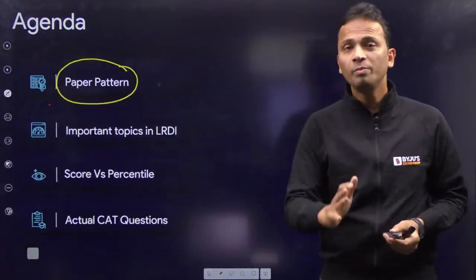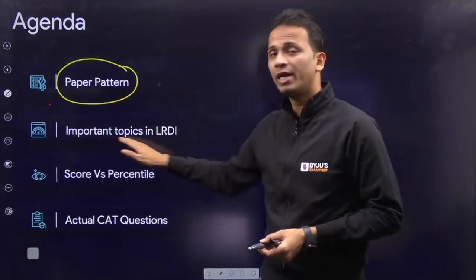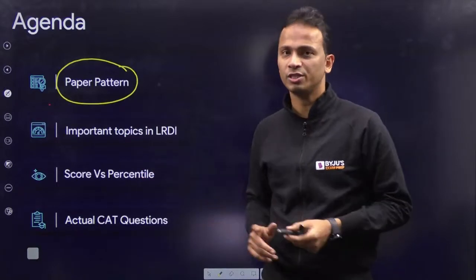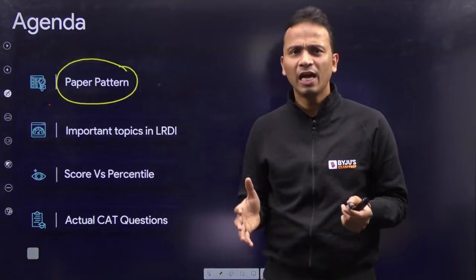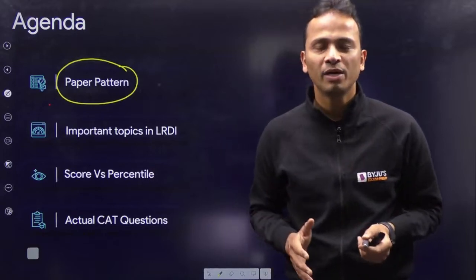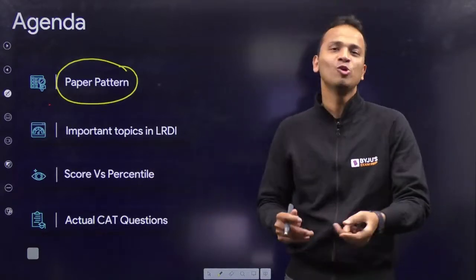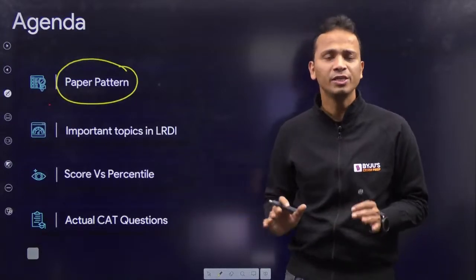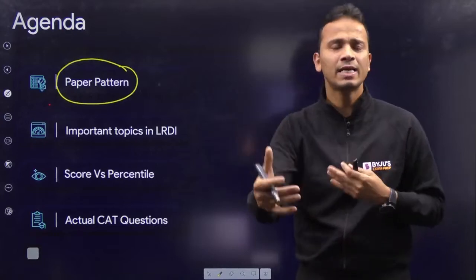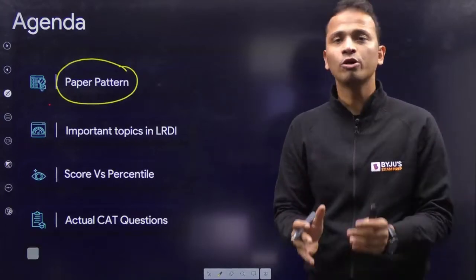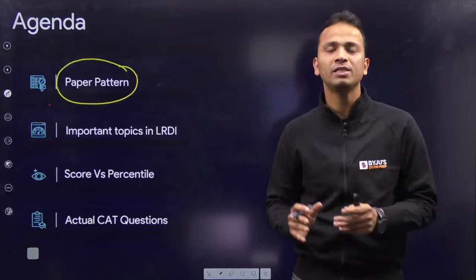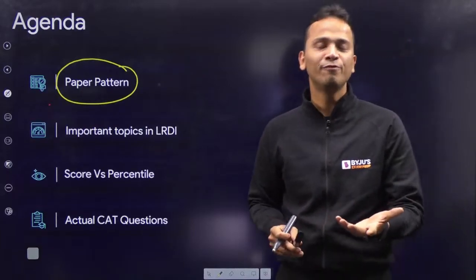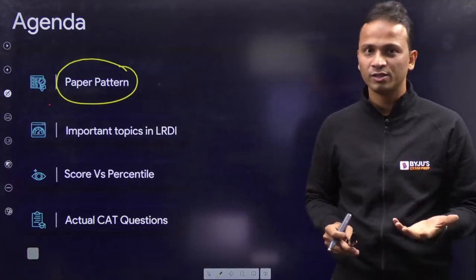Then what will be the important topics for the LRDI section that we need to focus on for our preparation this year? We still have somewhere around 10-11 months for CAT 2023, though we don't know the date yet. In these 10-11 months, we need to focus on each and every topic that has appeared, not only in CAT 2022, because there were only 4 sets in one of the slots.